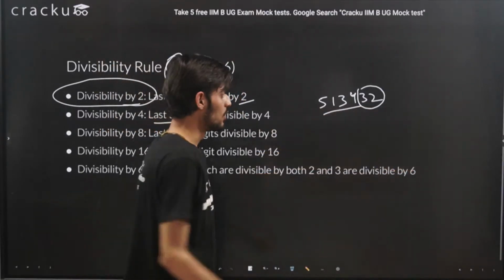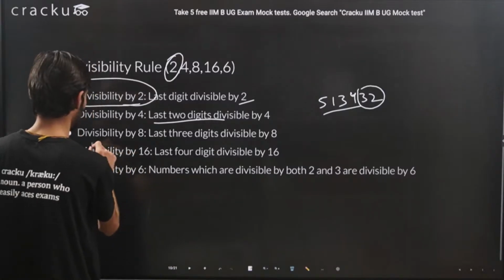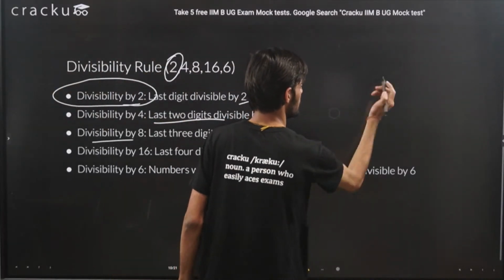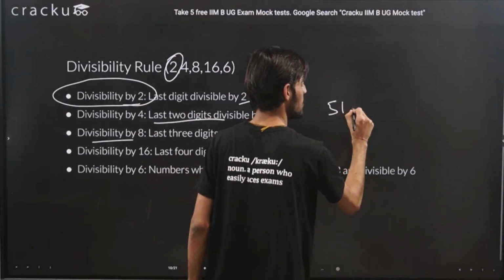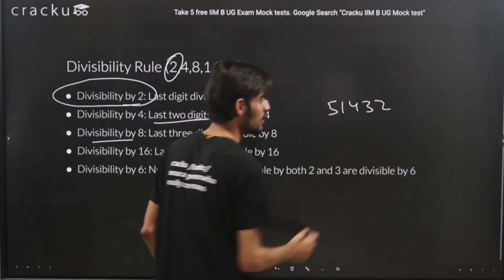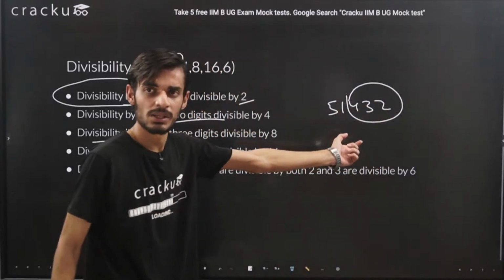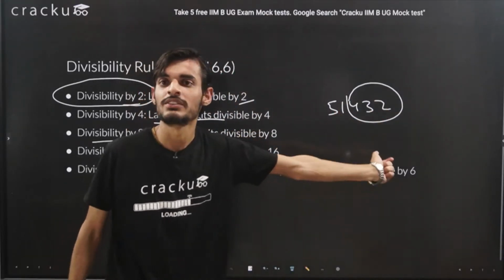Taking the same example for divisibility by 8, if the last 3 digits are divisible by 8, then the complete number will be divisible by 8.